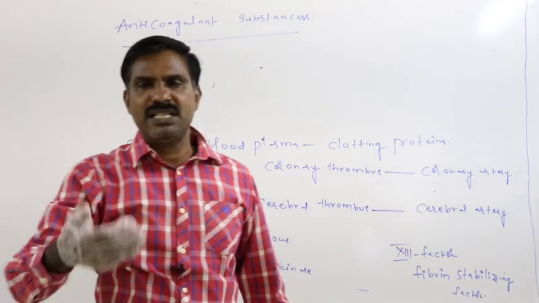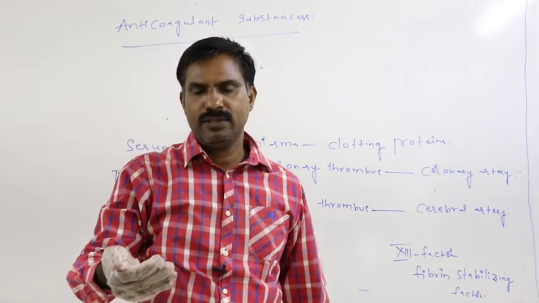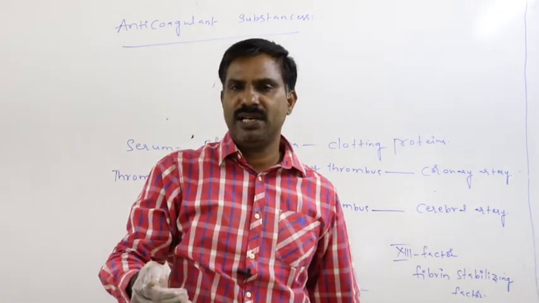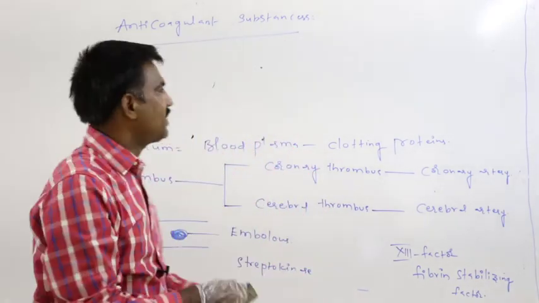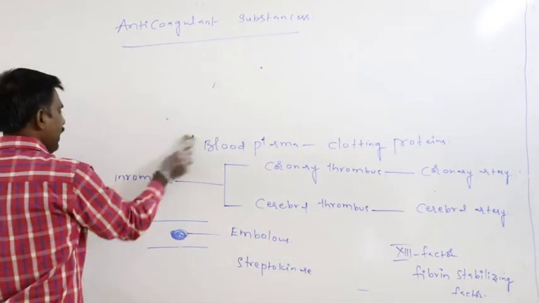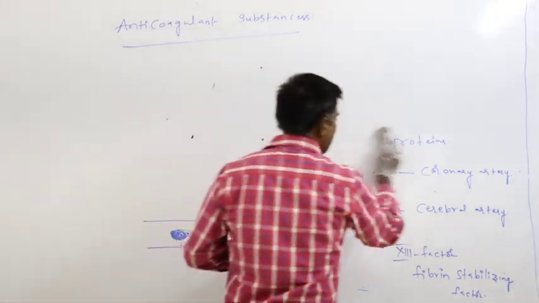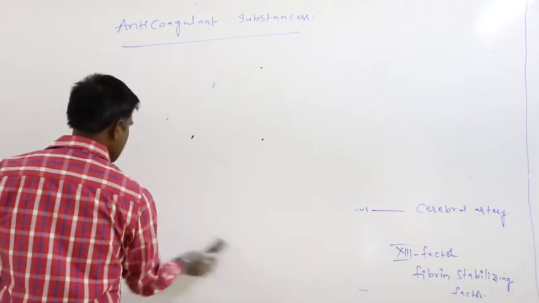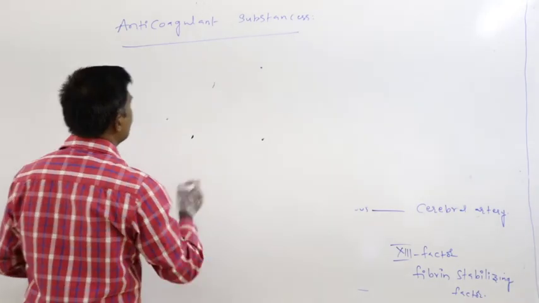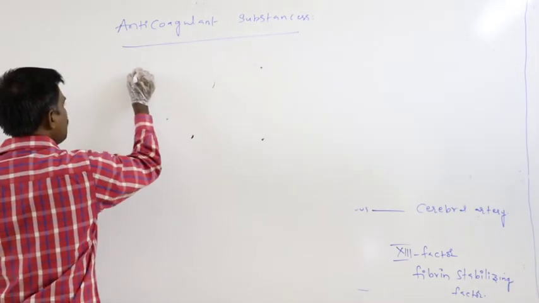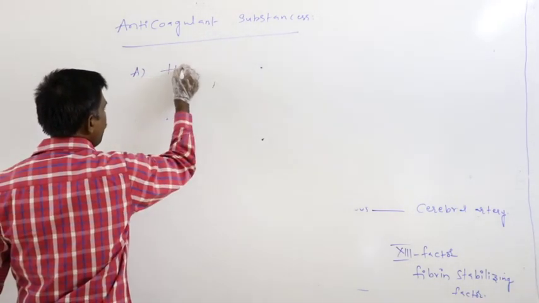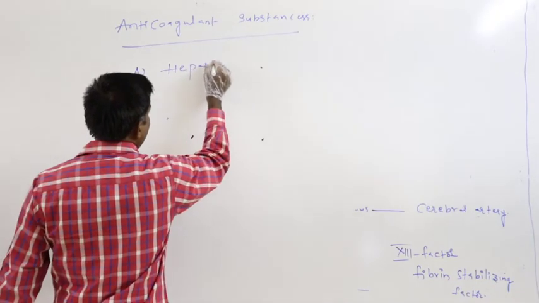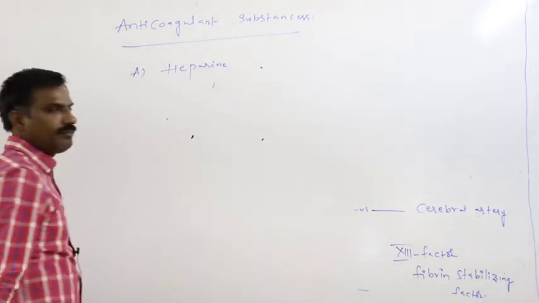Whatever substances oppose the blood clotting procedure are said to be anticoagulant substances. The first substance is heparin.